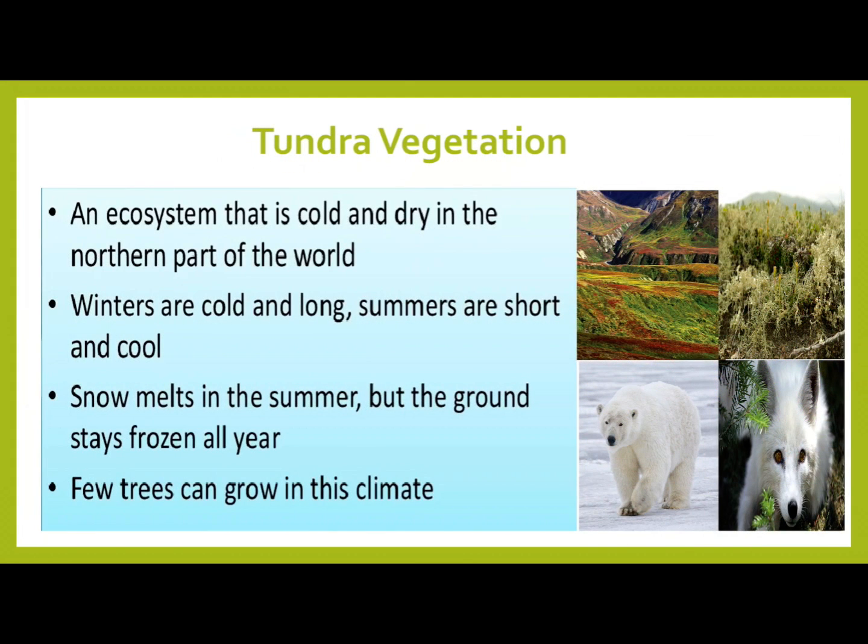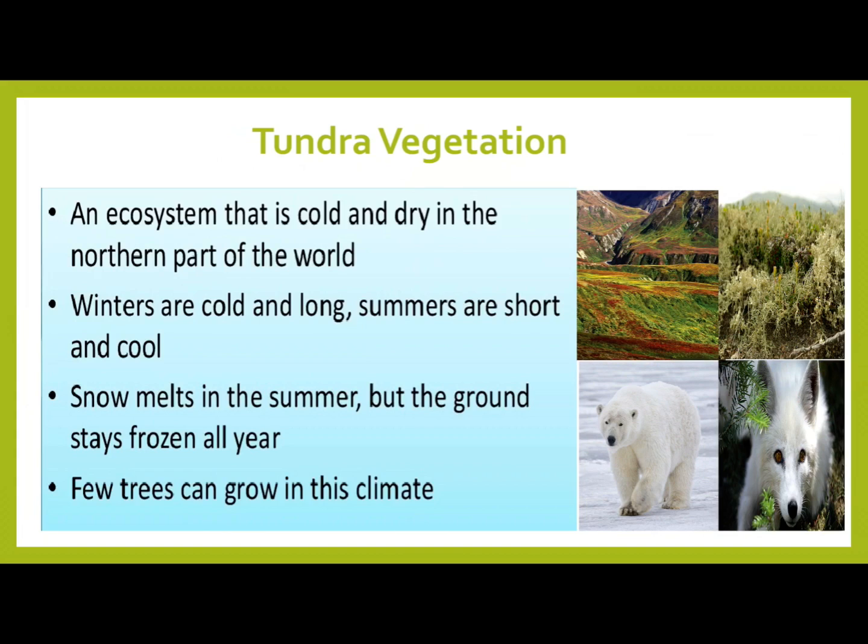Now we will talk about tundra vegetation. Dear students, this is an ecosystem that is cold and dry in the northern part of the world. Here winters are cold and long. Summers are short and cool. Snow melts in the summer but the ground stays frozen all the year, and here few trees can grow in this climate.